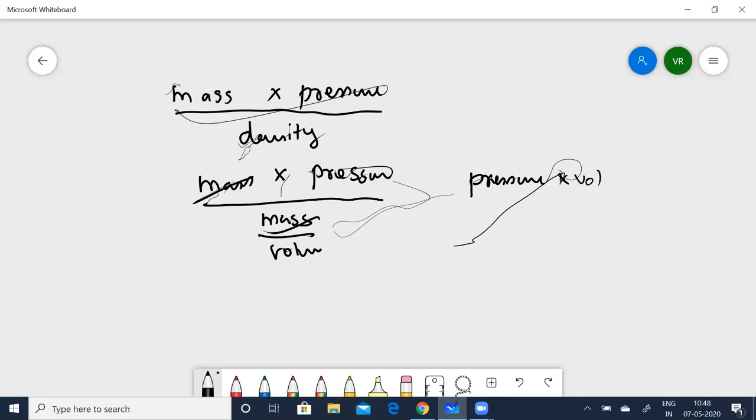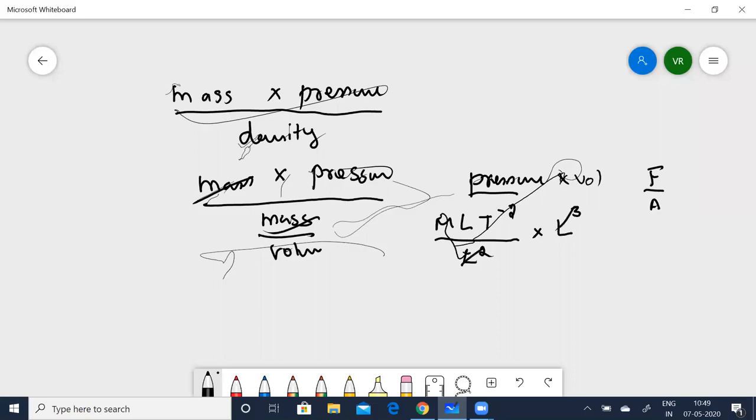So now substitute the dimensions for that. Pressure is nothing but force per unit area, so for pressure I'm substituting force per unit area. Now force is going to be MLT to the power of minus 2, and area is going to be L squared, multiplied by L cubed for volume.